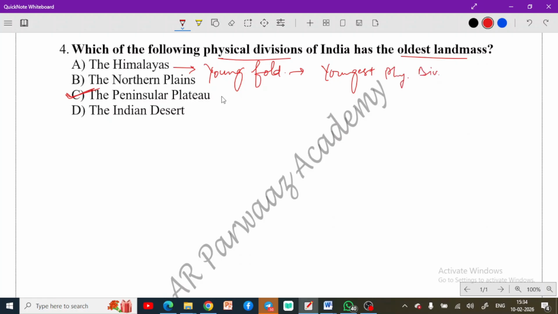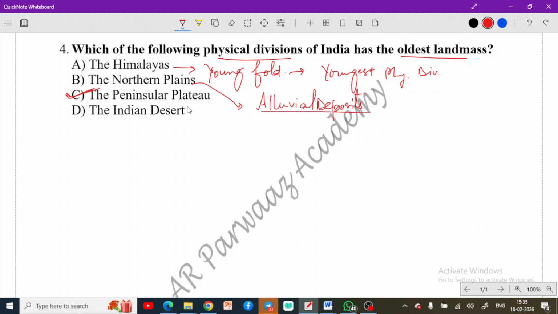Do remember that. Northern plains contain alluvial deposits. These are formed much later by Himalayan rivers. Okay, so this contains alluvial deposits. So this is important from an agricultural point of view. So make sure that you remember this point as well.